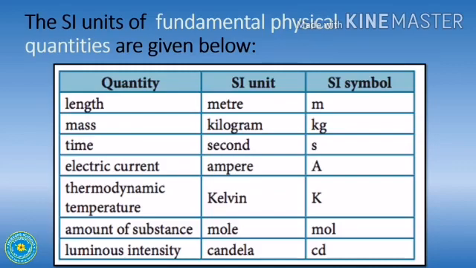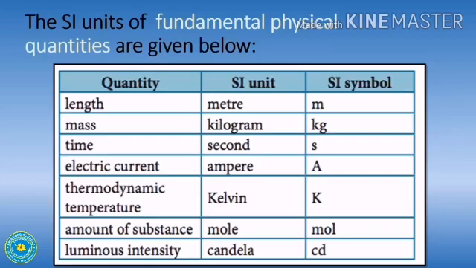Now, shall we see the SI units of the 7 fundamental quantities? For length, the SI unit is meter. SI symbol is m. Mass, kilogram, kg. Time, second, s. Electric current, ampere, A. For temperature, it's Kelvin. The symbol is K. Amount of substance, the SI unit is mole and the SI symbol is mol. For luminous intensity, the SI unit is candela and the SI symbol is cd.